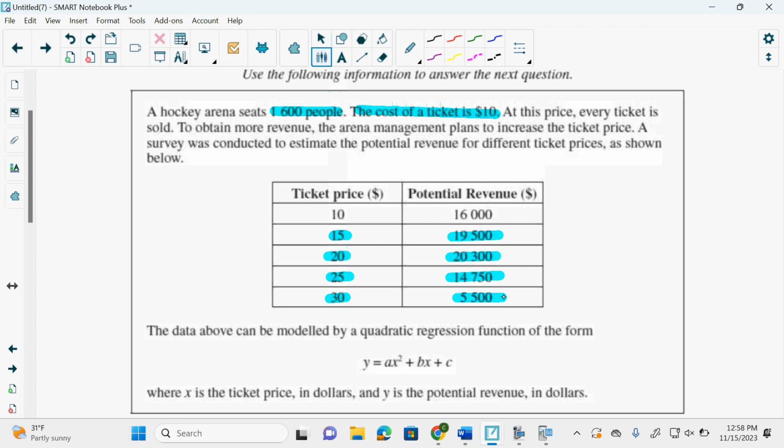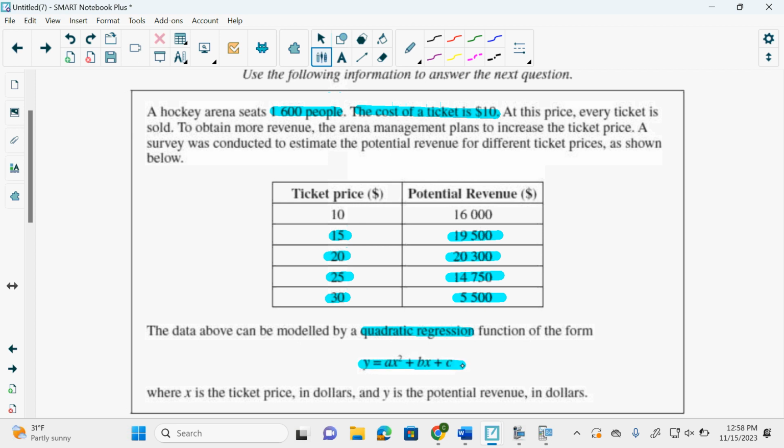Okay? So what happened is I started at a price, I went up to a highest price, and I came back down. Is that linear? I went up, and I came back down. Is that linear? No. Linear is a straight line. That would mean as I was increasing the price, I would just still keep making money. Okay? So this isn't linear. So it says this model is a quadratic regression. Does that make sense? I went up and I came back down? Yeah? Quadratic regression, it tells you that.